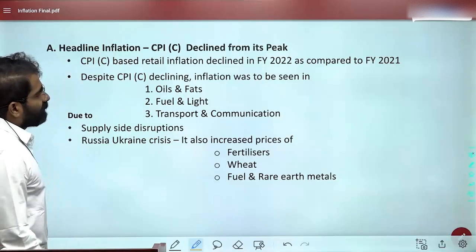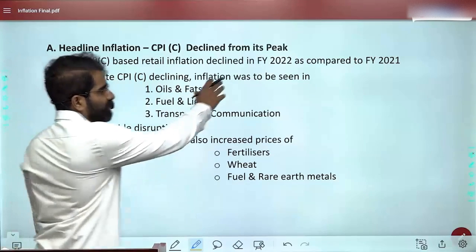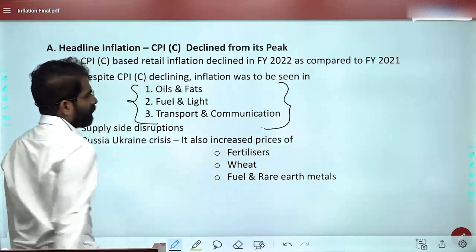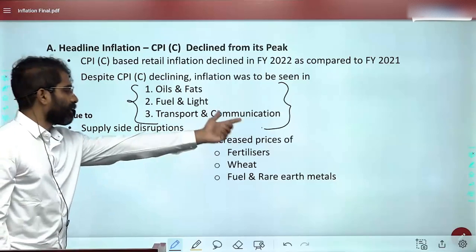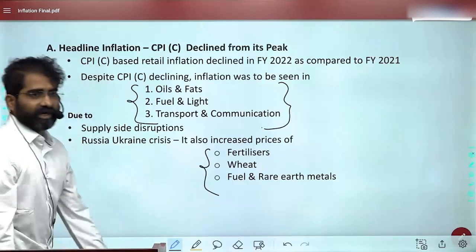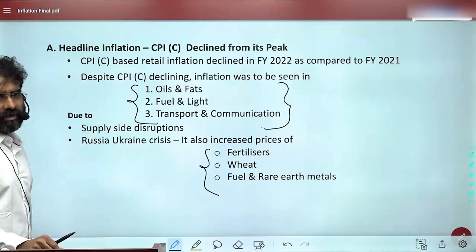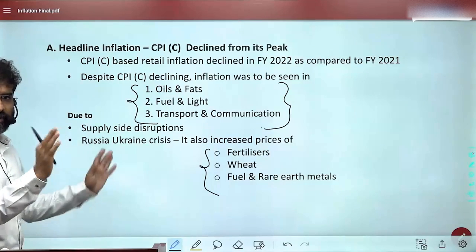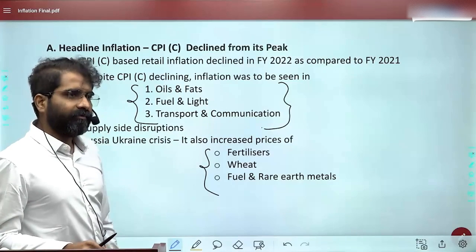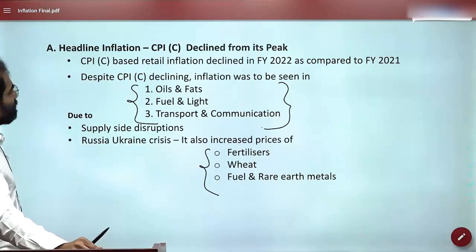Headline inflation declined from its peak. Despite CPI inflation declining, inflation was seen because of these aspects. The survey says it was seen because of oil and fat, fuel, transport and communication. And again supply side disruptions made these things costly: fertilizers, wheat, fuel and rare earth metals. You need not remember everything, but trends you can observe. Once the concept is clear, we can easily mark. By the end we will solve some questions. If you are able to mark the right answer, we are done. If not, there's a problem and we have to come back.